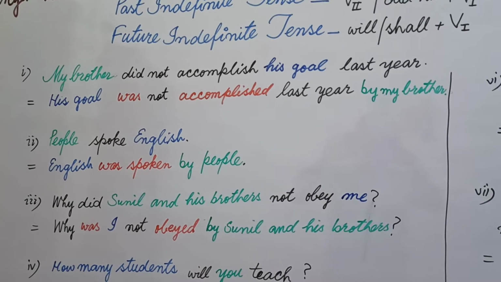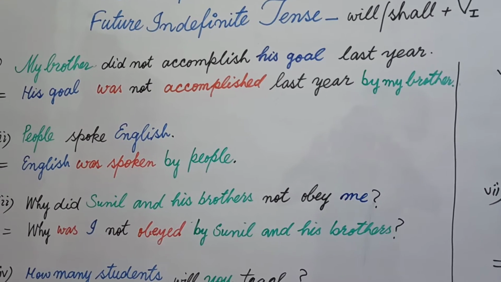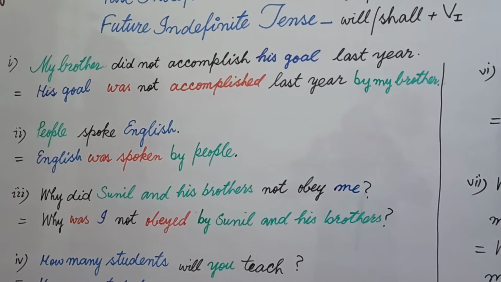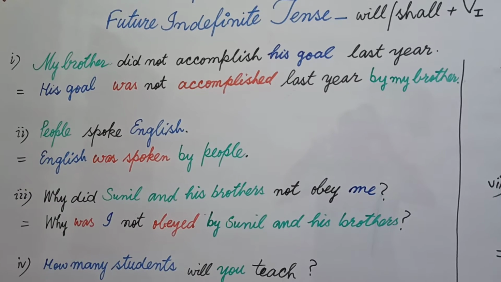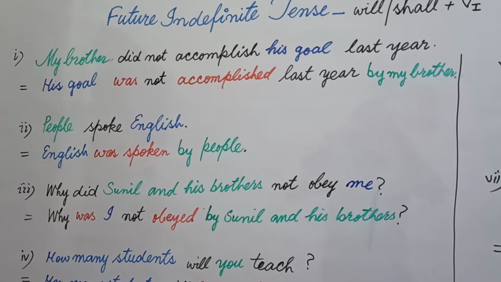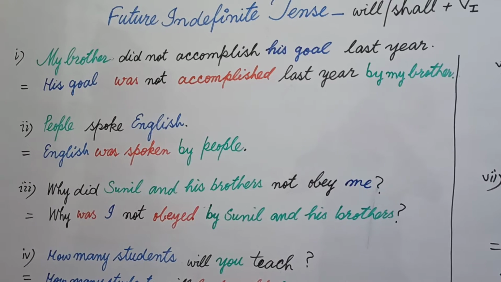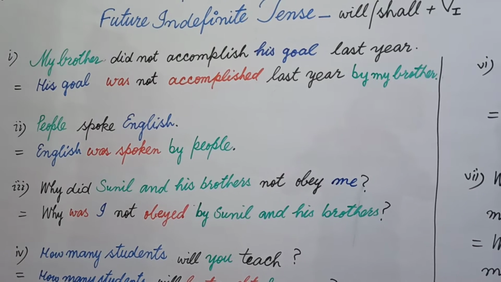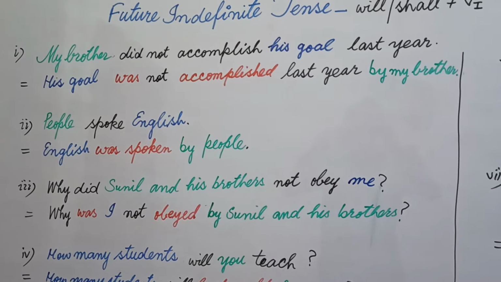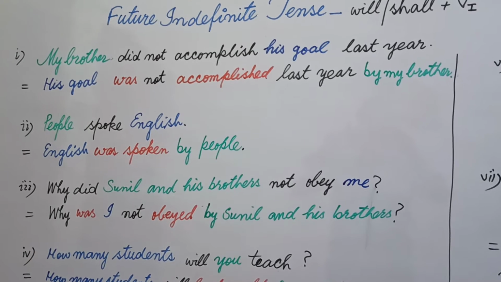The main verb is with did. Did not plus first form shows that it is from past indefinite tense. Okay, we got it. After this, we try to find out the object. Object is a word that answers when we ask a question whom or what or which. The answer of whom, what or which is his goal.